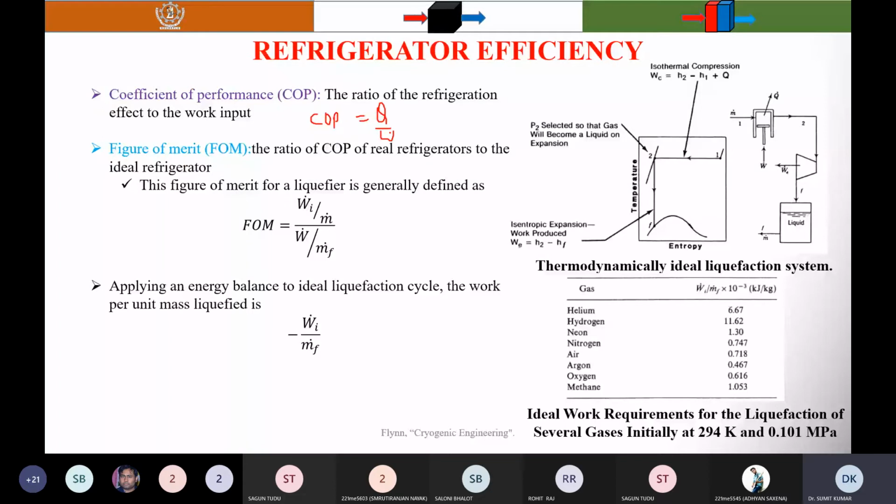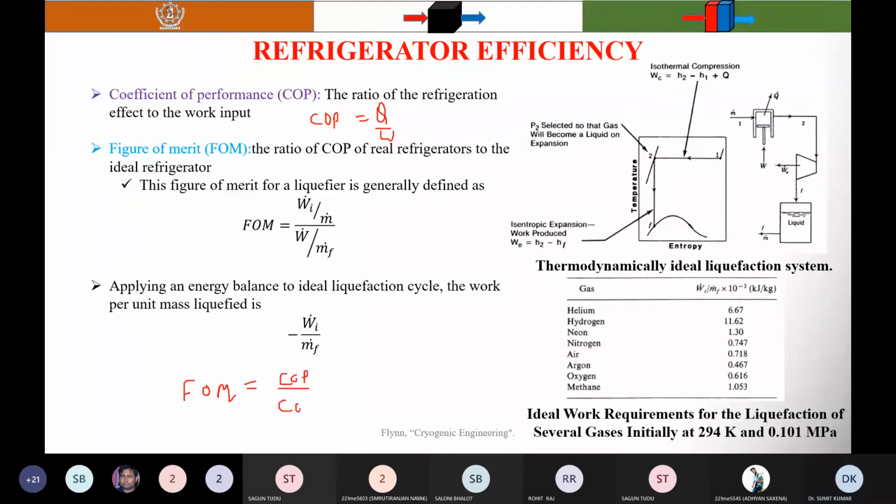Figure of merit is defined as the ratio of the real refrigerator to the ideal refrigerator, and you can write the figure of merit in terms of the COP as the COP of the real divided by the COP of the ideal refrigerator.